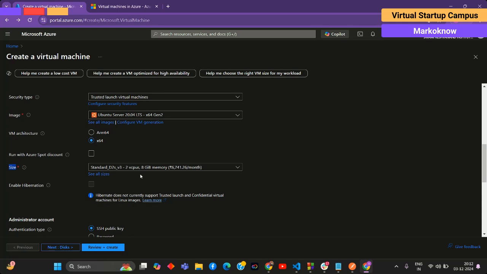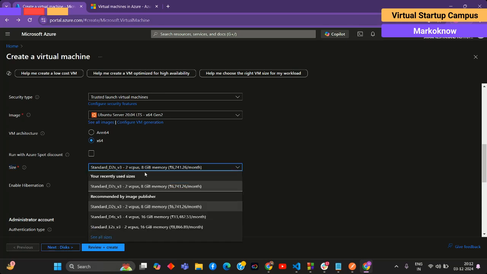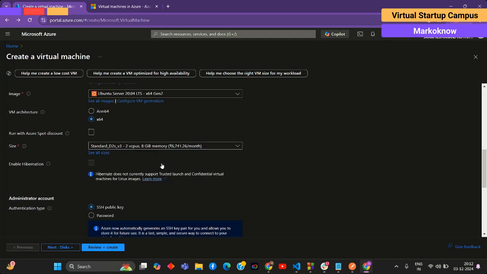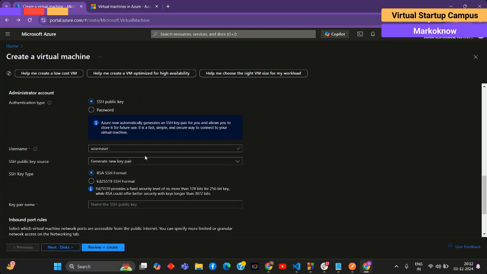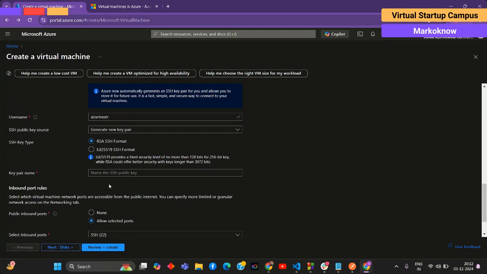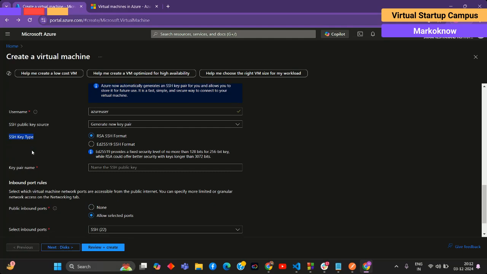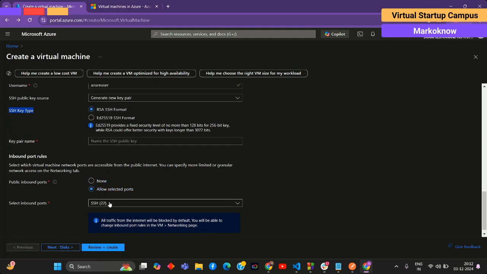This is the most important part of this virtual machine, because whatever we use depends on how much the amount comes to. You can see 6,741 rupees for the month, which is very high. We don't require that much. We will take 2 GB or 1 GB for starting or learning purposes. That is enough. You can create an SSH key, as well as SSH port 22.